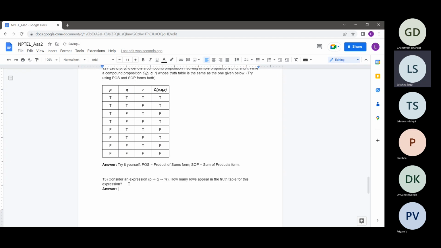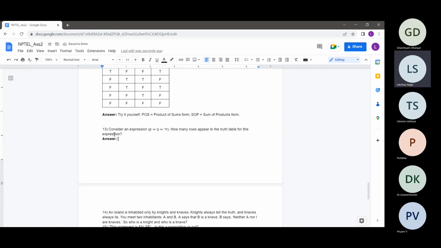So we come to the next question. I guess this is a very straightforward question. Consider an expression P implies Q implies not R. How many rows appear in the truth table for this expression? In the truth table, as there are three Boolean variables, each variable takes either true or false. So this implies 2 to the power 3 entries in the truth table. So 2 to the power 3 is just 8.